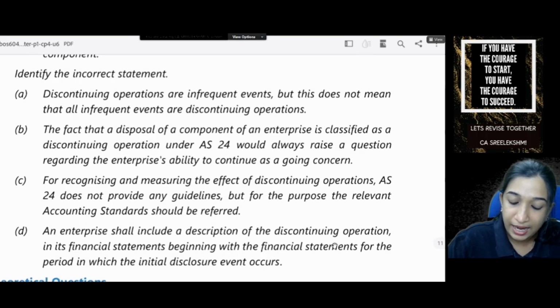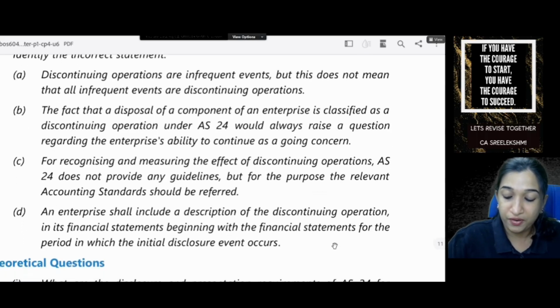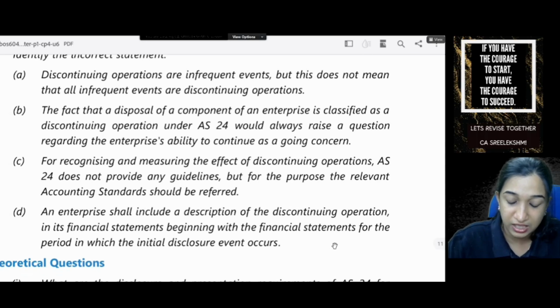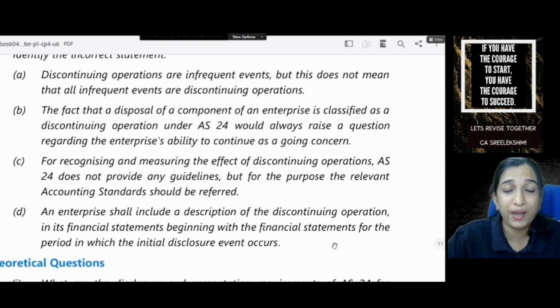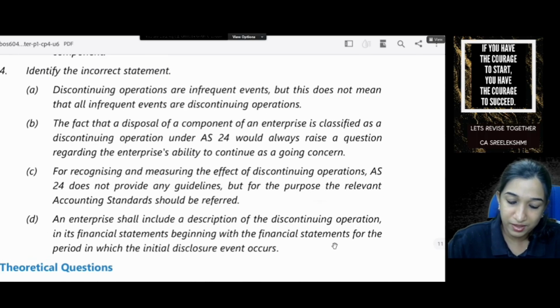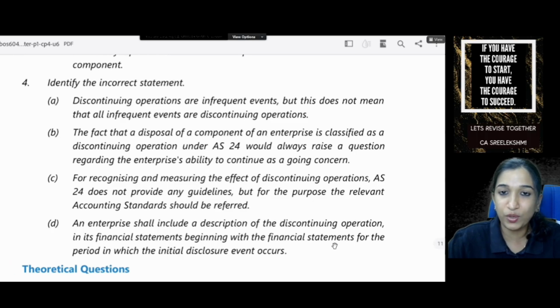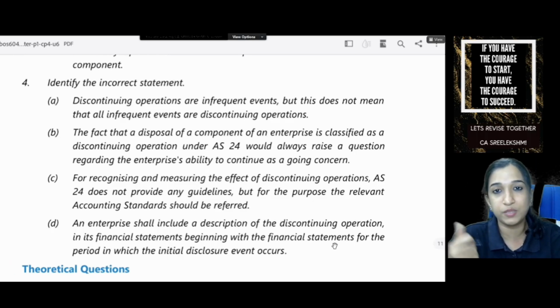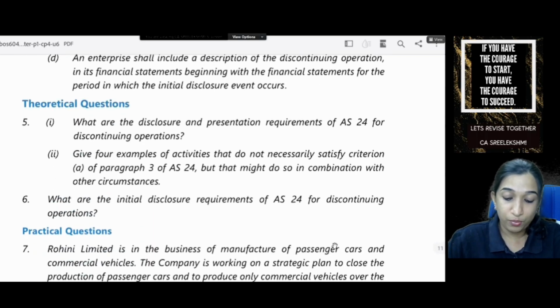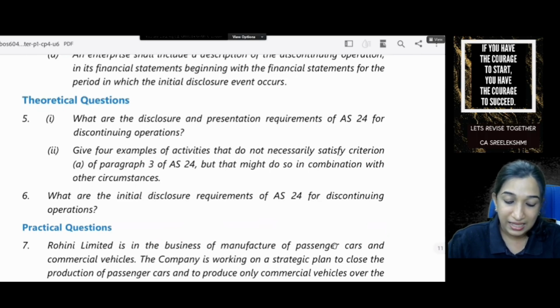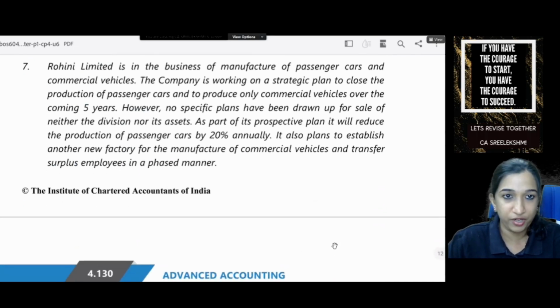Correct. The enterprise shall include a description of discontinuing operations in the financial statements, beginning with the financial statements for the period in which the initial disclosure event occurs. Correct. So what is the incorrect statement? B. If you discontinue an operation, there will not be a question how this business will continue. That's not correct. Theory questions I'm not purposefully reading. This has been already covered. Practical question. This question has come for exam.